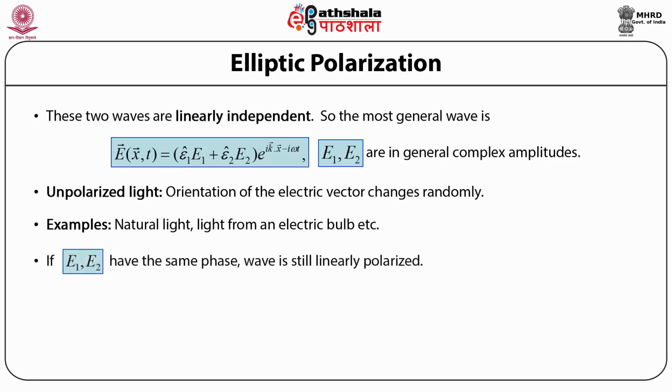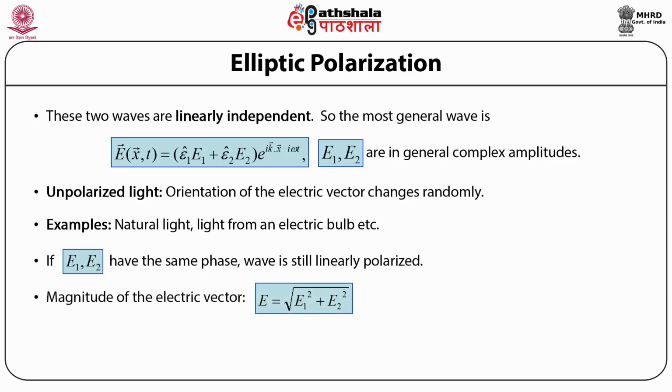Now, if the amplitude of the electric field along one polarization direction, that is E1, and along the other polarization direction, that is E2, have the same phase, the wave is still linearly polarized, and the magnitude of the electric field vector E is given by E equal to under root of E subscript 1 square plus E subscript 2 square, where E subscript 1 and E subscript 2 have been defined above.